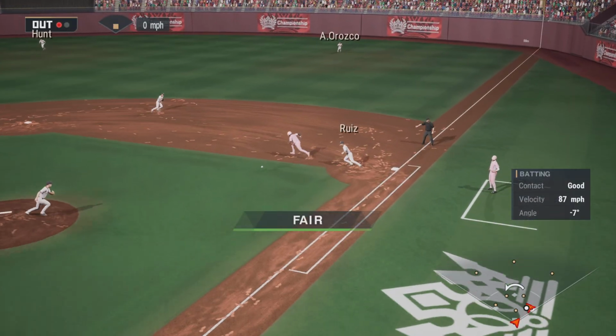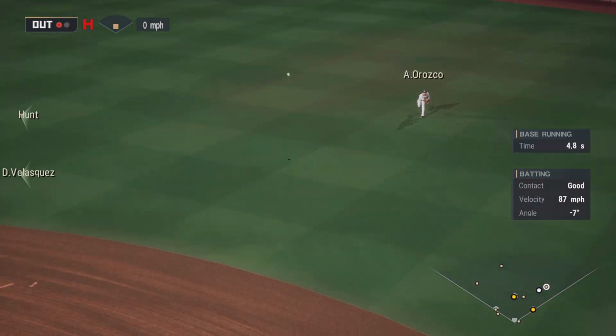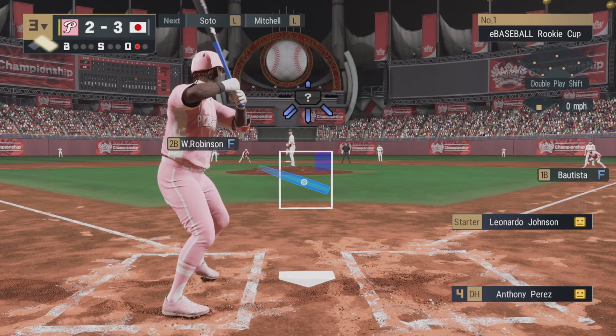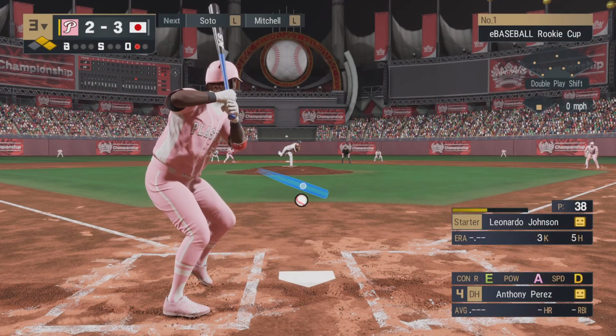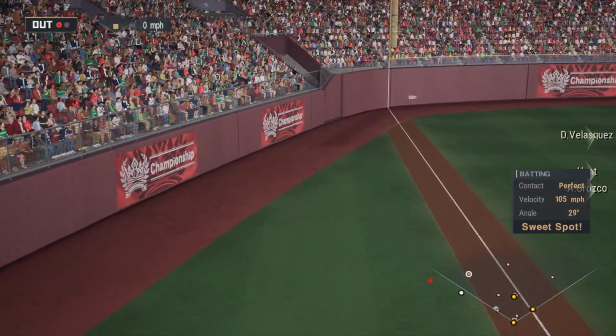Pulls that one. It gets through between first and second. That sets up a run-scoring chance. One out, runners on first and second. Now up is their fourth batter, Anthony Perez. The U.S. have struck back with 1-1 this inning.